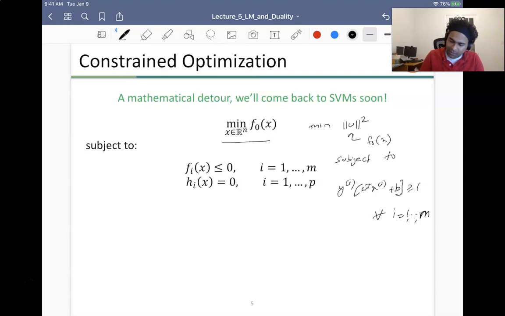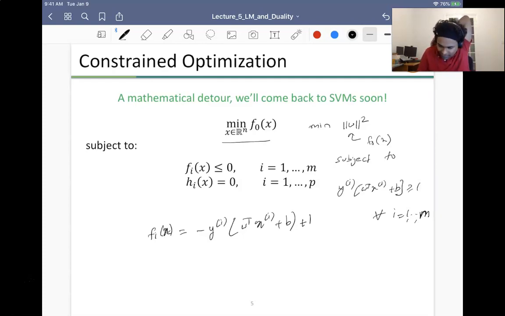So this can actually be written, so I can write my fi of x now in this notation as minus yi of w transpose xi plus b, plus 1, right?